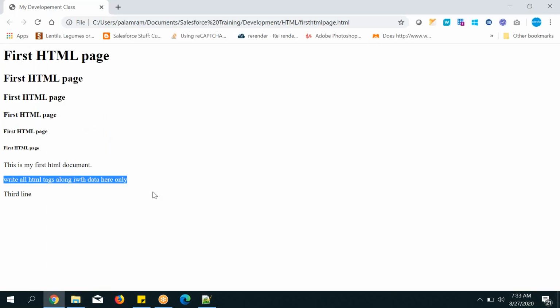Let me show you how it occupies from left to right. It's like, you know, in school days, hostel. So hostel means suppose 10 members are there in a room, right? So 10 members can stay in a room in a hostel. For each member, some space will be allocated. So that space belongs to that person only, right? Like that, the paragraph tag will occupy the whole space from left to right.